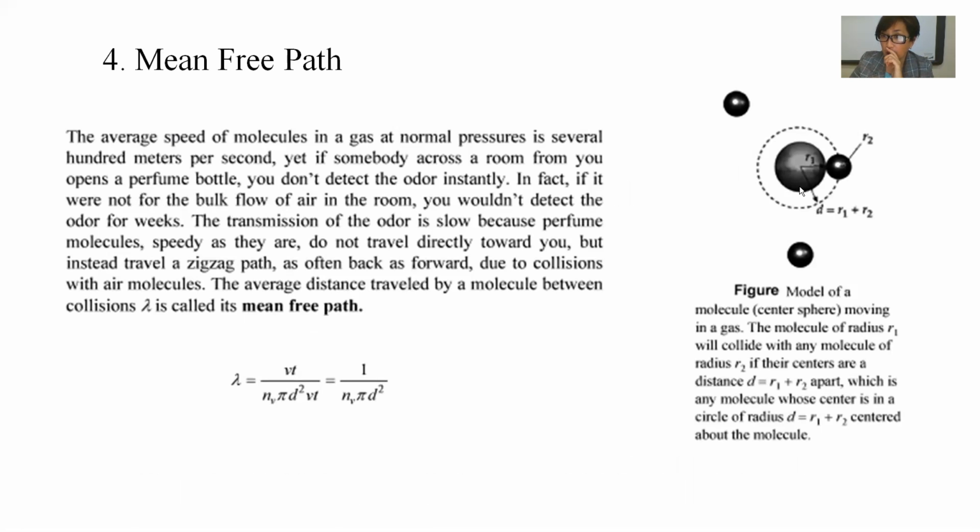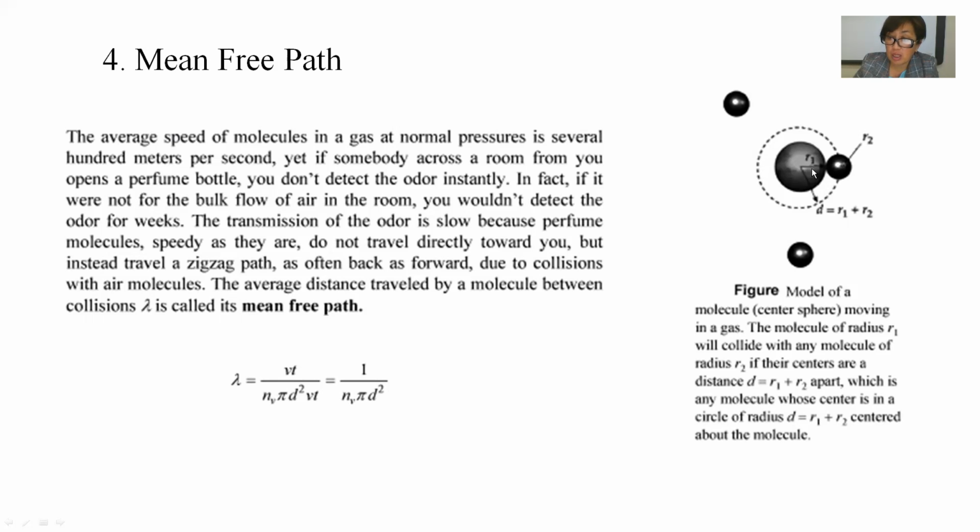Here are two molecules, and this is the distance R2 plus R1, which is equal to D, the distance between the centers. The formula of the mean free path is 1 divided by n, the concentration, times pi d squared, where d is the distance between the centers of the two molecules.